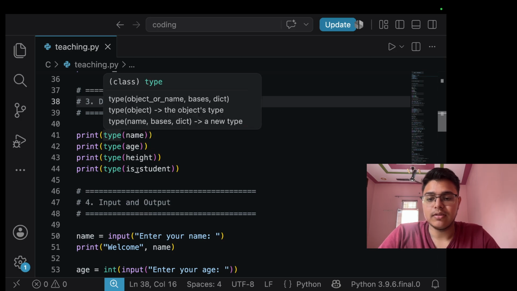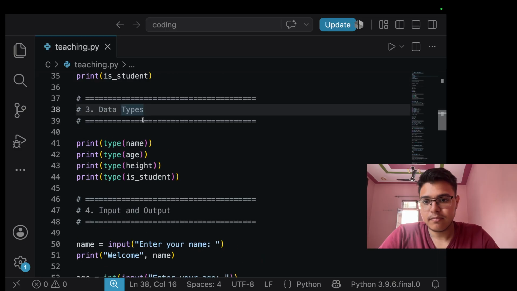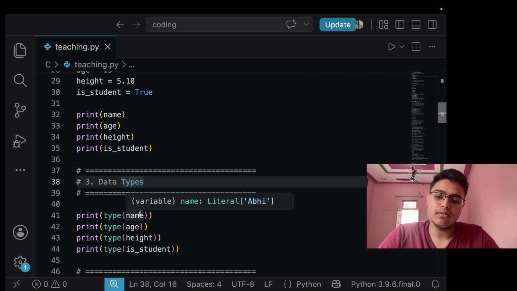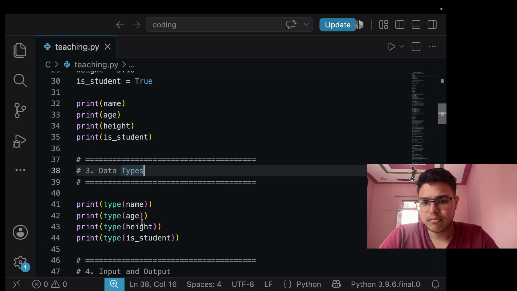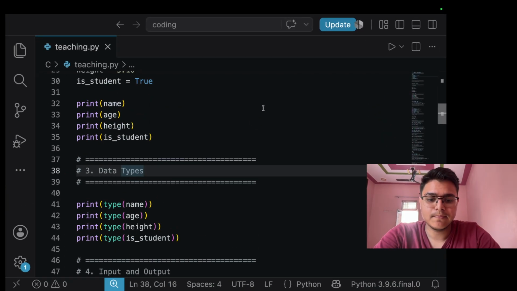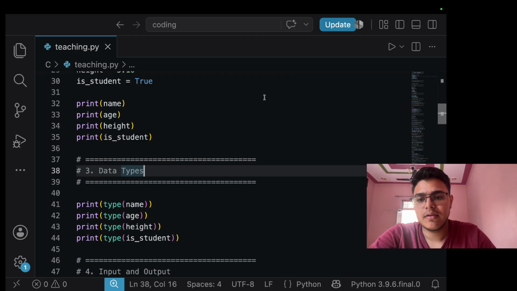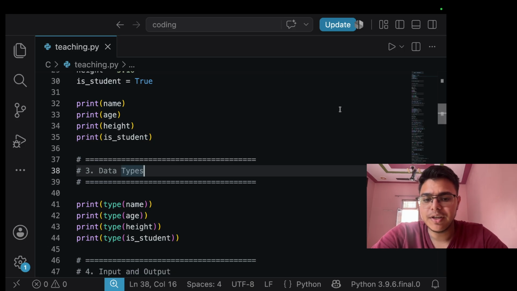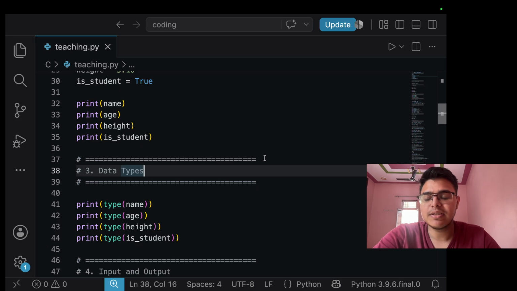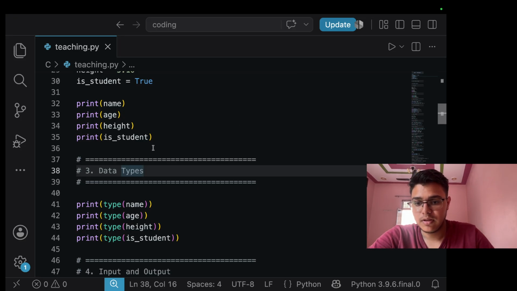It's int, which is used for numbers obviously. I think for data types: int for integer, then we have float for decimal numbers, then we have str basically for text or string, and then we have bool, which is for boolean values, true or false. So these are the data types.